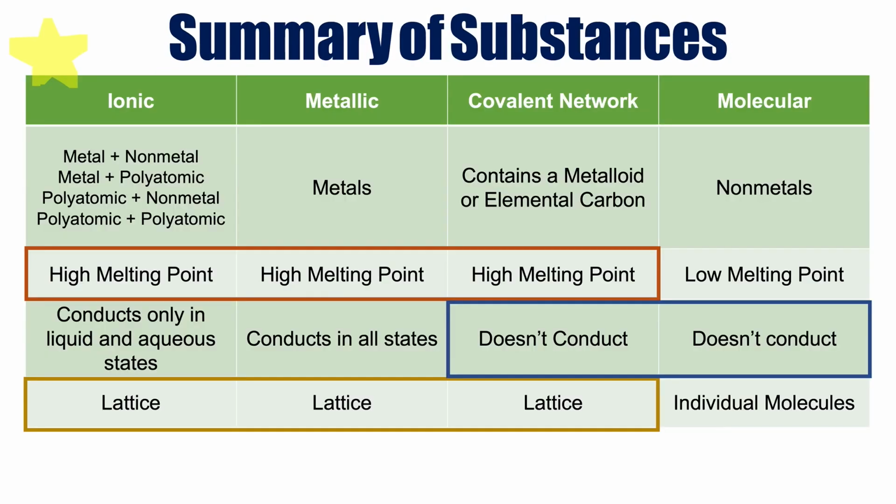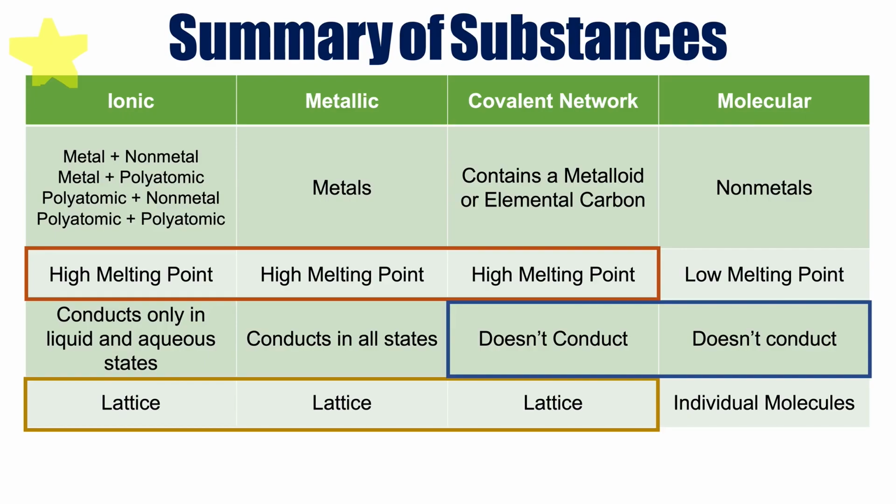So now we have 4 different types of chemical compounds. You should be able to identify all 4 of them, and you should also know their properties as well. Try to group the properties. So for example, ionic, metallic, and covalent network all have those high melting points, high boiling points. They all generally tend to be solids at room temperature. Whereas molecular compounds that are made up of those individual molecules and interact with those weak intermolecular forces generally have low melting points, low boiling points, and they tend to be liquids and gases at room temperature.